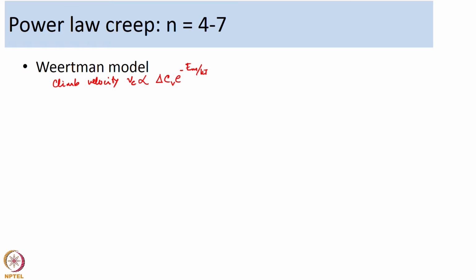So the climb velocity is dependent on this gradient of concentration of vacancies.